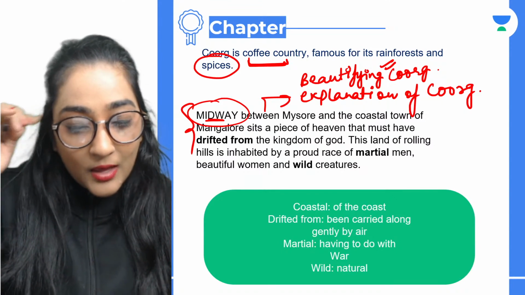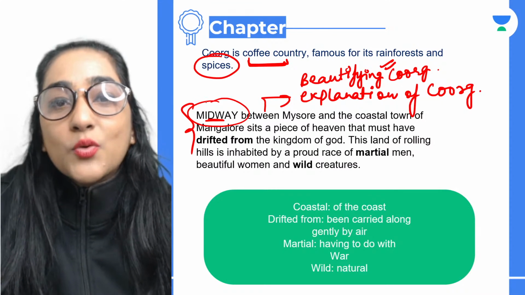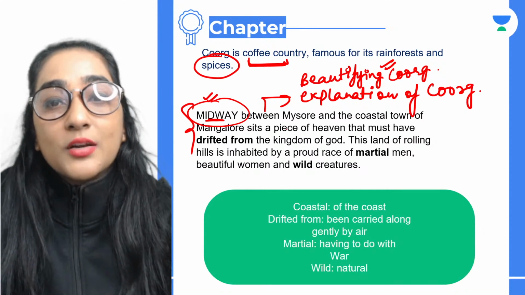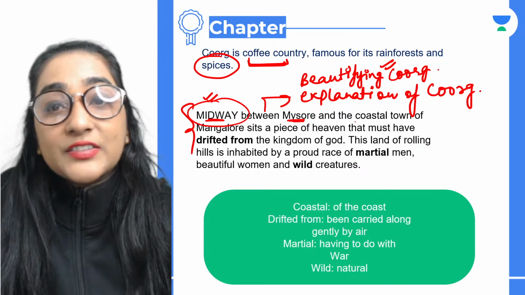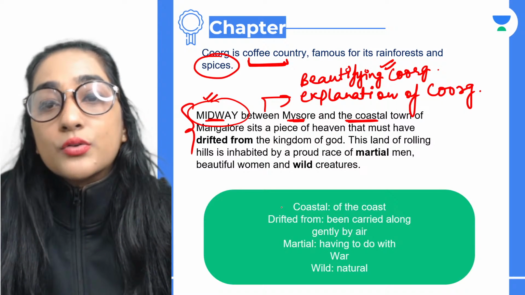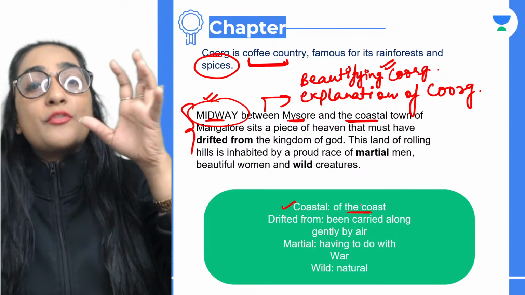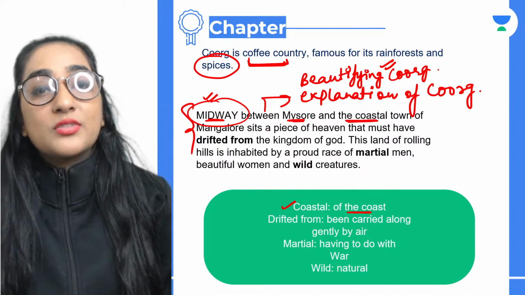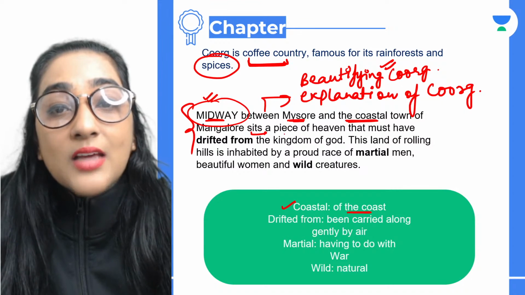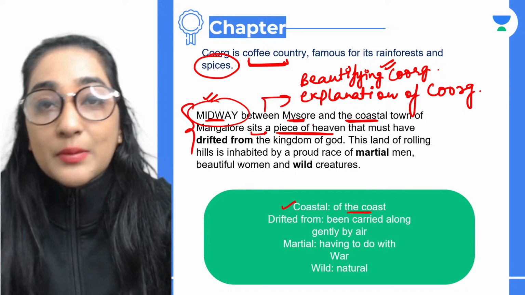All right. Okay, guys. So here, midway, as in the middle of Mysore as well as the coastal. What do you mean by coastal? Coastal basically means off the coast. So the coastal town of Mangalore and between Mysore sits. That means there is a piece of heaven. So what is a piece of heaven?